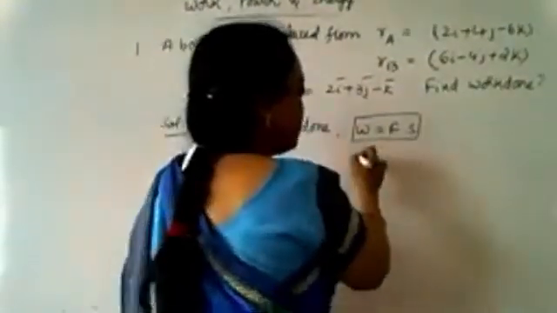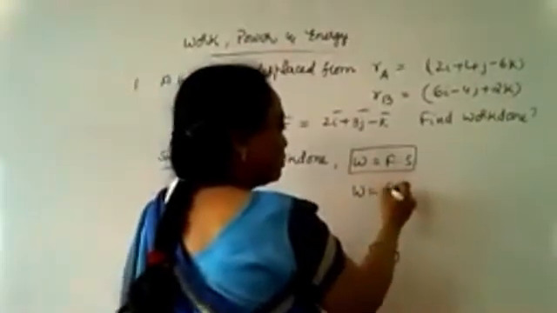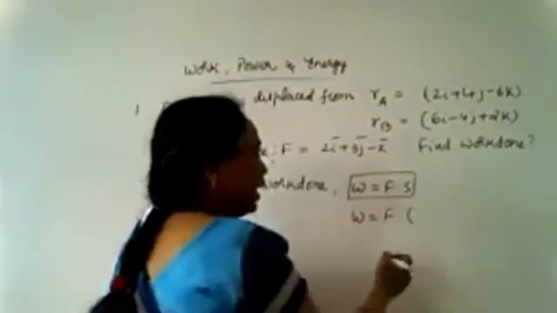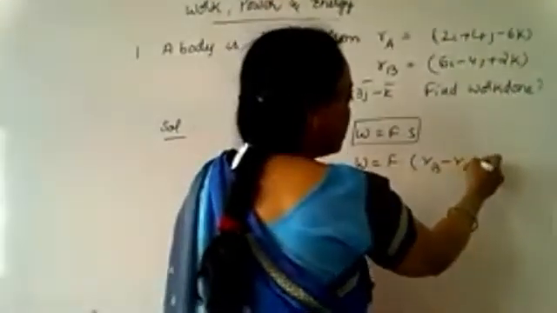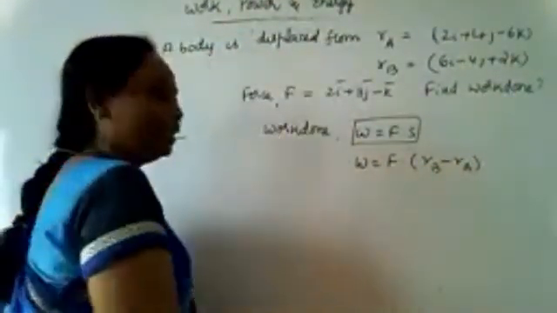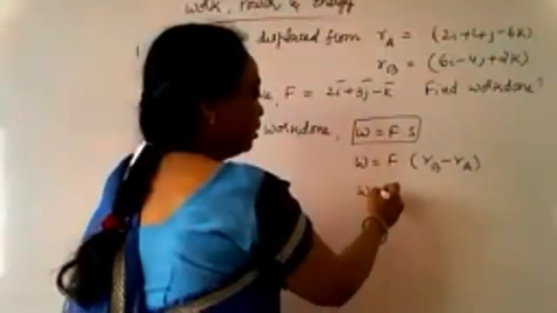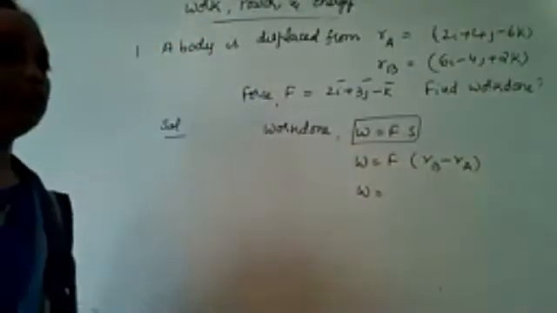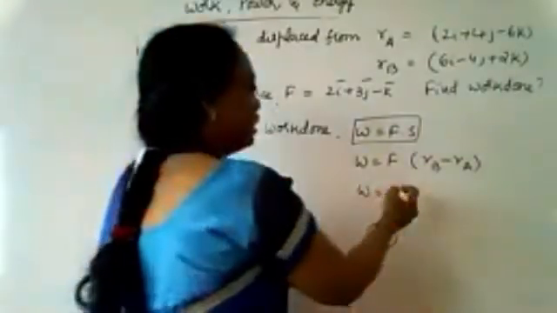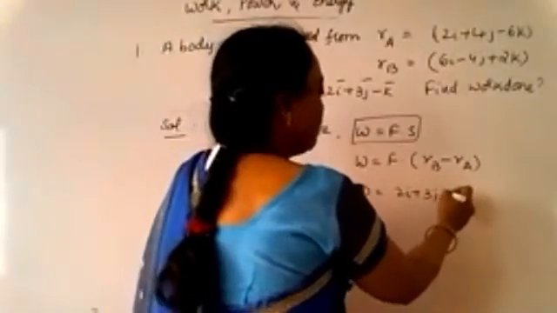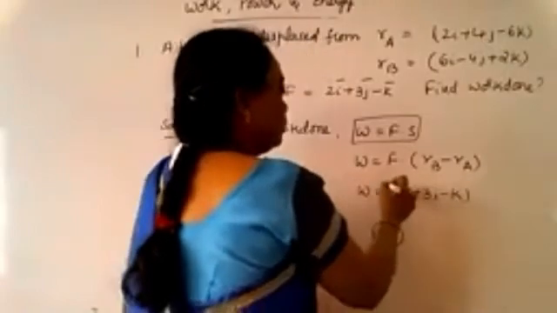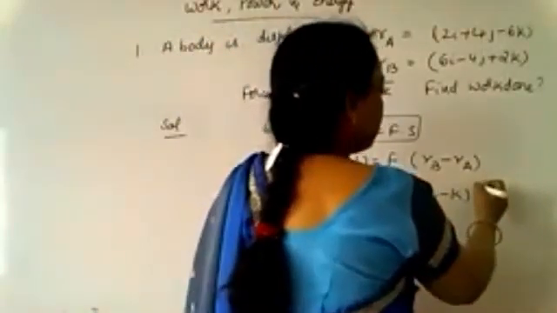For the displacement, we substitute RB minus RA. Therefore W is equal to F, substituting the force, 2I plus 3J minus K, dot RB minus RA.